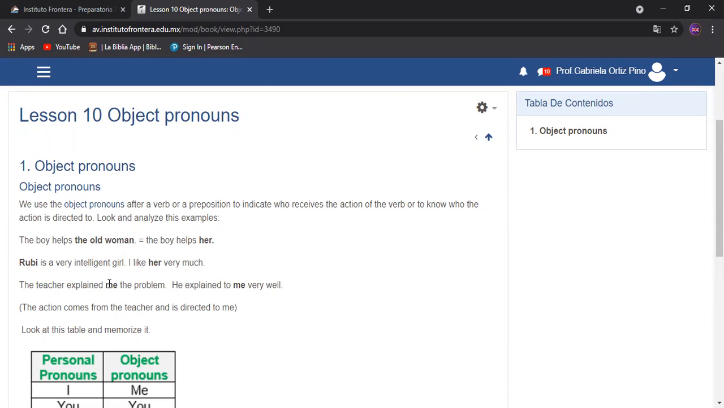The teacher explained me the problem. Hace referencia a yo. He explained it to me very well. Él me explicó a mí muy bien. The action comes from the teacher and is directed to me.